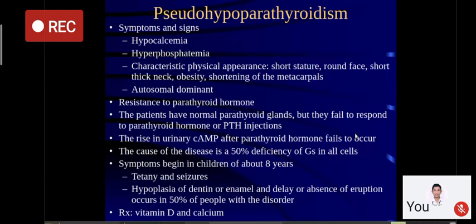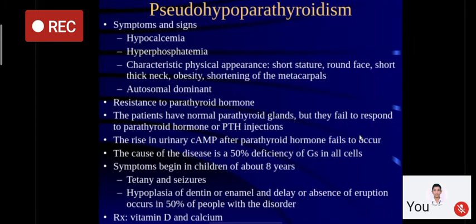This is an autosomal dominant disease. There is resistance to the action of parathyroid hormone. So parathyroid hormone is present, but it is not able to exert its action because of resistance at the level of receptors. Children can present with this disorder similar to patients of hypoparathyroidism, that is, tetany and seizures. These children have hypoplasia of limbs and enamel. There is delay in eruption of teeth. Treatment remains vitamin D and calcium.